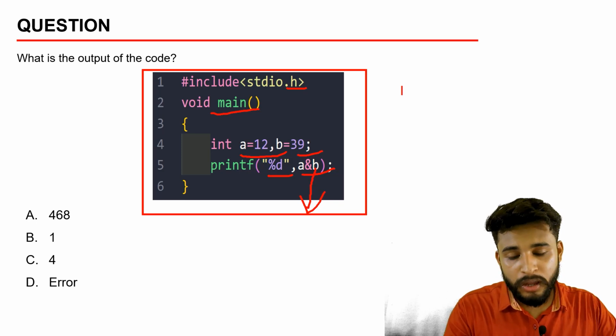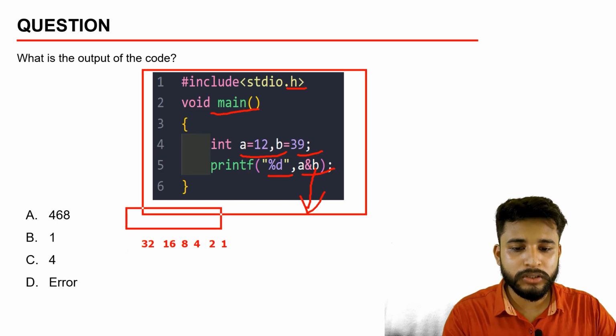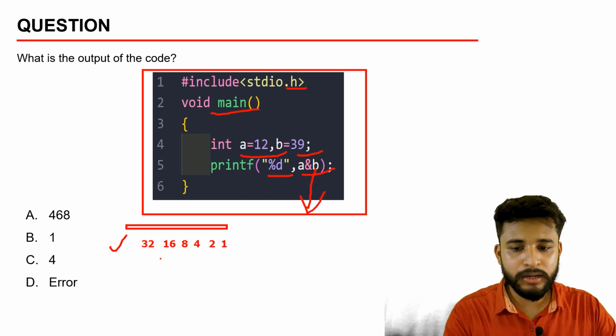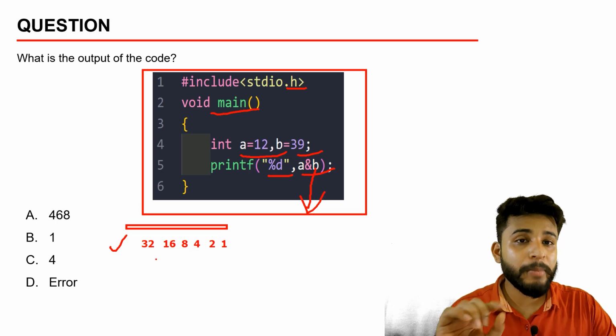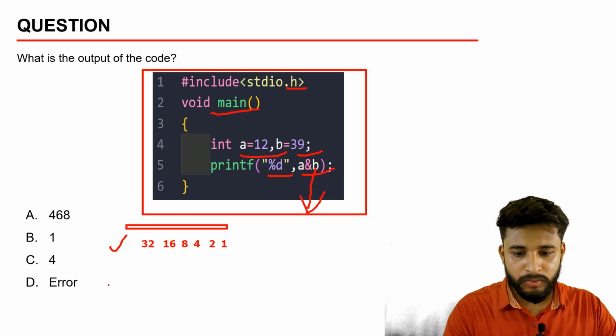So we will write some values first. This will be required when we solve this, because we will use the bitwise operator with the binary representation. Firstly we will write a. What is the value of a?